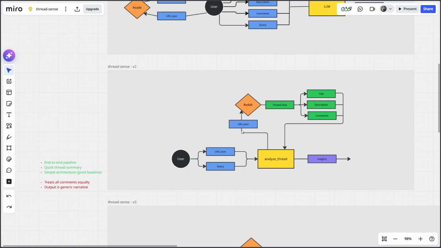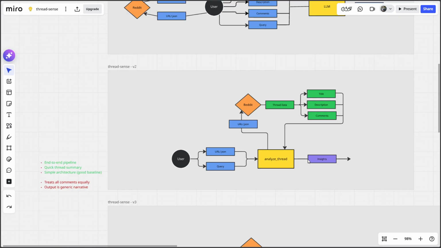Now it has to hit the Reddit data and retrieve all the comments, the replies, the nested replies, title, description, and so on. So this is one area where we can optimize. And second is, of course, generating the insights. So this is one more area where we can optimize.